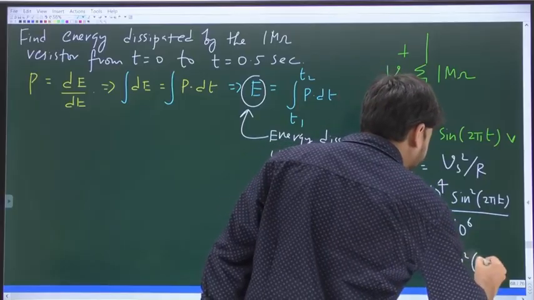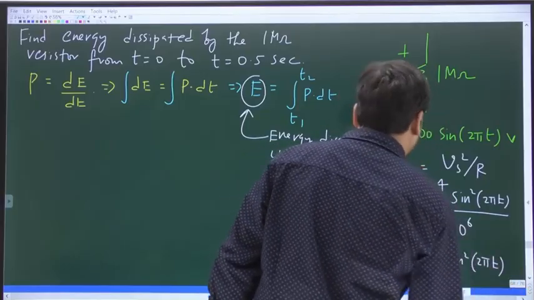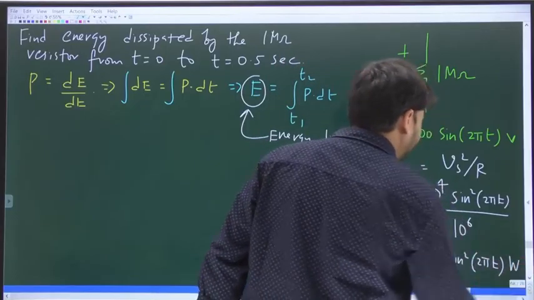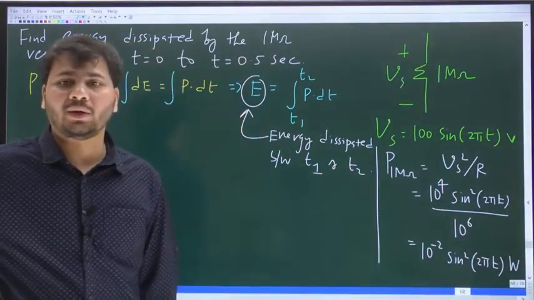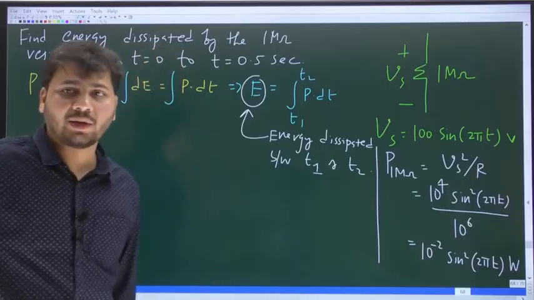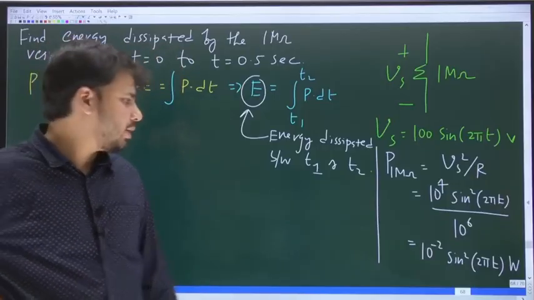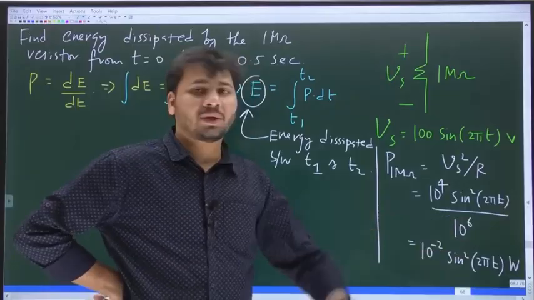And then we have sine square 2 pi t. Units, watts. That is the expression for the power dissipated by the resistor as a function of time: 10 power minus 2 times sine square 2 pi t.